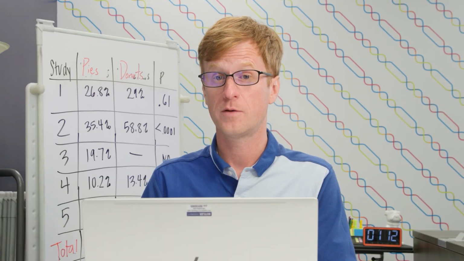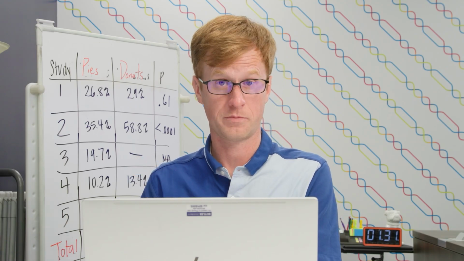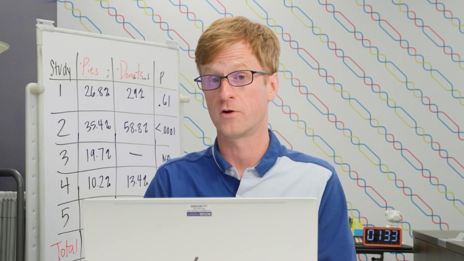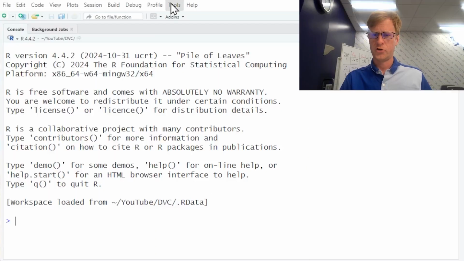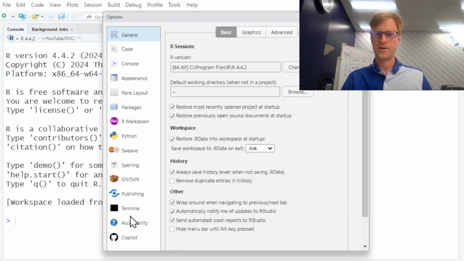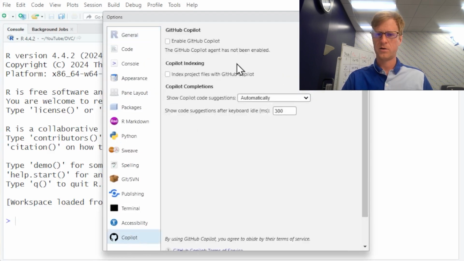If you've never used GitHub Copilot before, you need a GitHub account. Check the link in the episode description. There's a free version that limits how much you can use it per month. There's also a paid pro version, but students and teachers get that one for free. We want to go to our tools, then global options, find the Copilot window, and then we'll just click enable once you have GitHub Copilot. I'm signed in, so I'm ready to go.